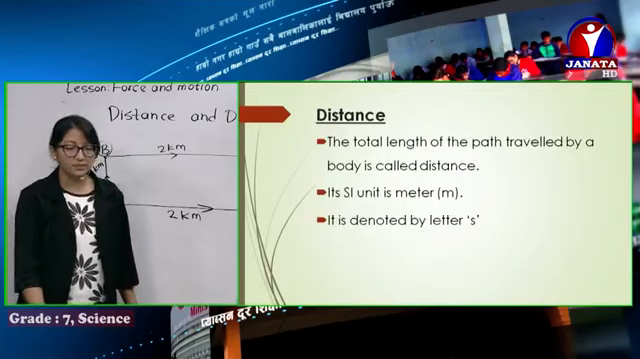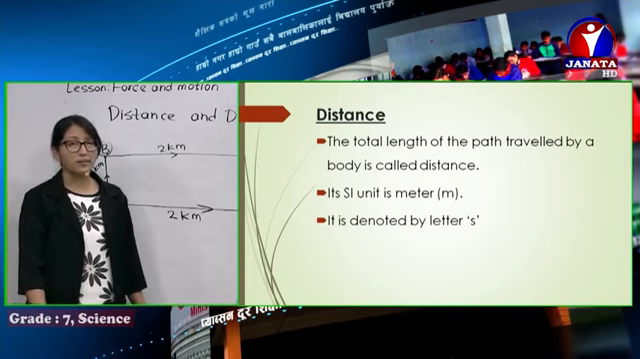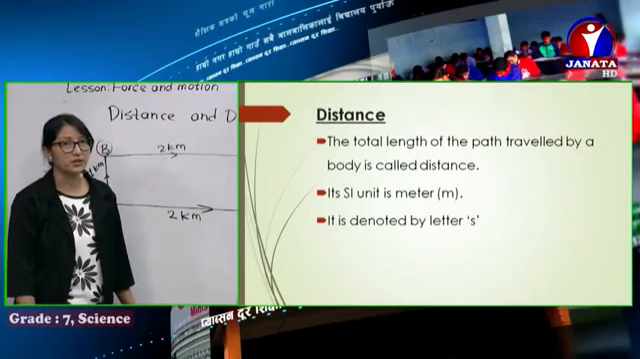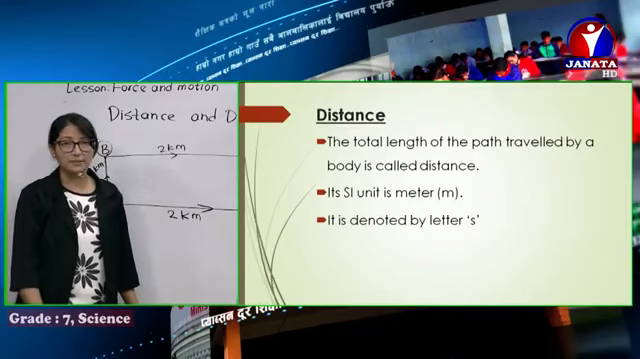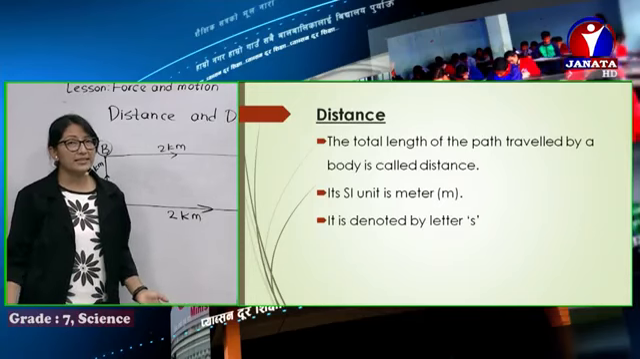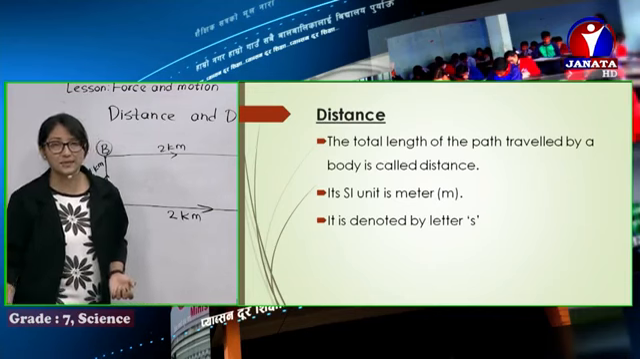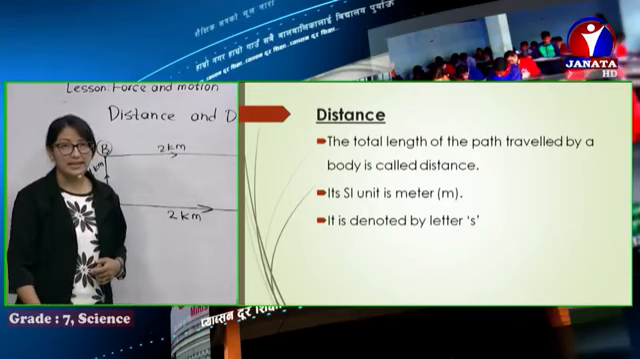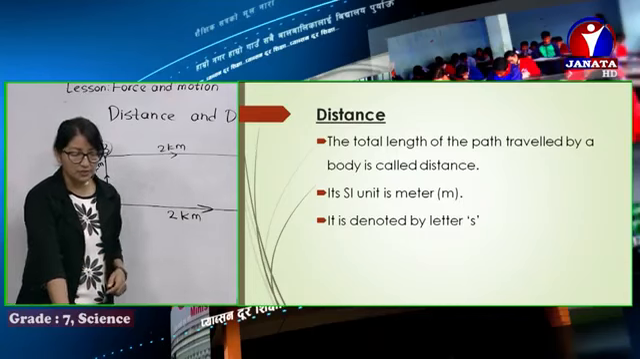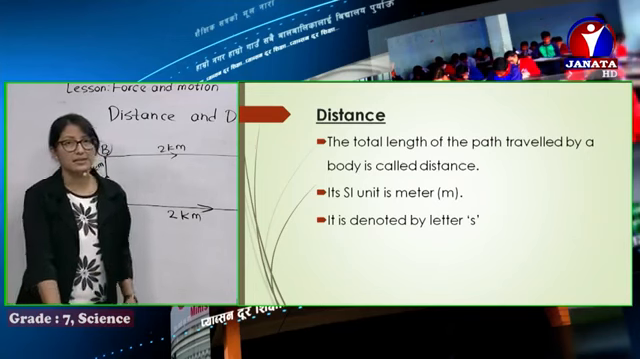Now the definition: the total length of the path traveled by a body is called distance, and distance we always measure in meters. The SI unit of distance is meter. It's a length. In the previous class, while studying measurement of length, we learned that length can take different forms. It can be height, breadth, length, distance, displacement. So this is a type of length. Its SI unit is meter, and we most often denote it by the letter S.